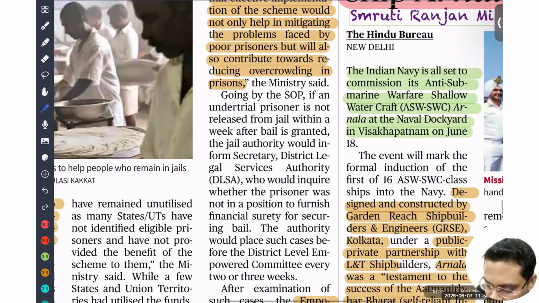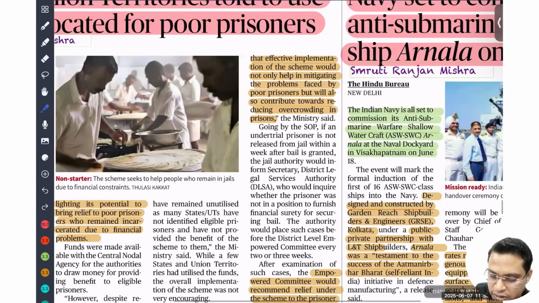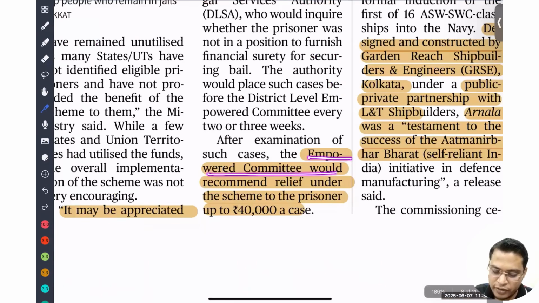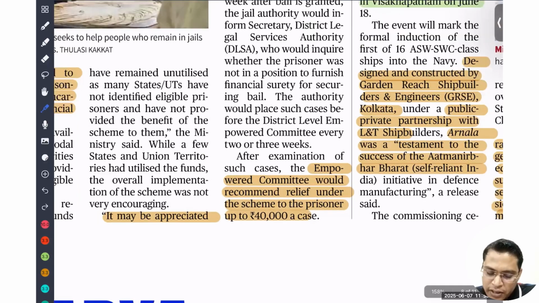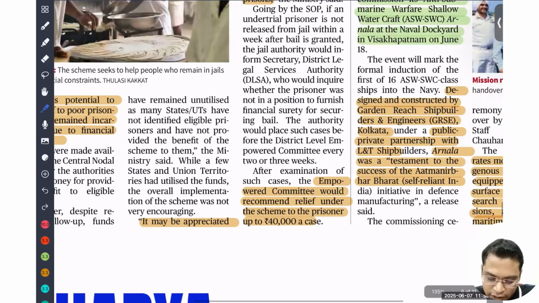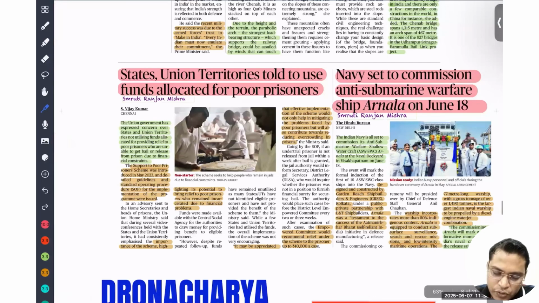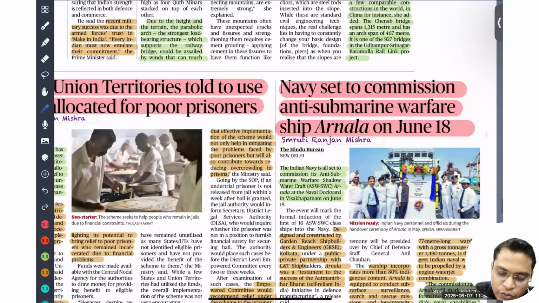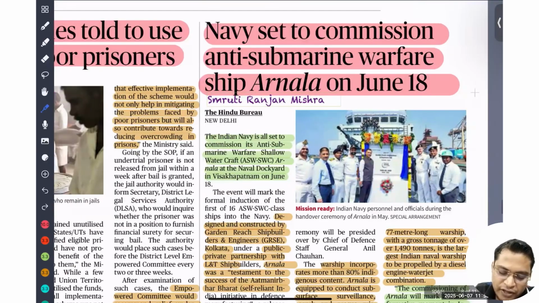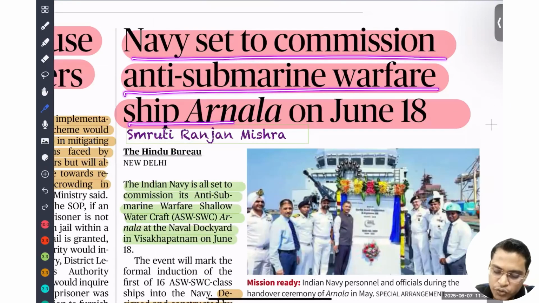The fund is not being utilized. The empowered committee can recommend relief under the scheme to a prisoner up to 40,000 rupees. So there is an empowerment committee, and it can recommend assistance up to 40,000 rupees.